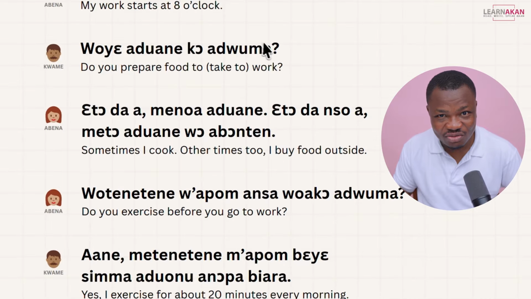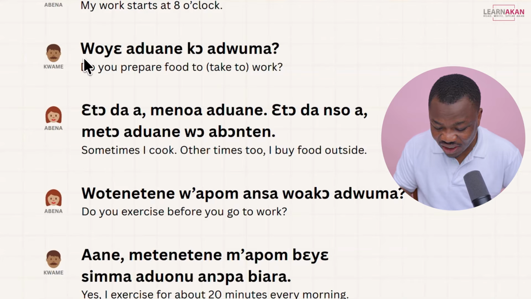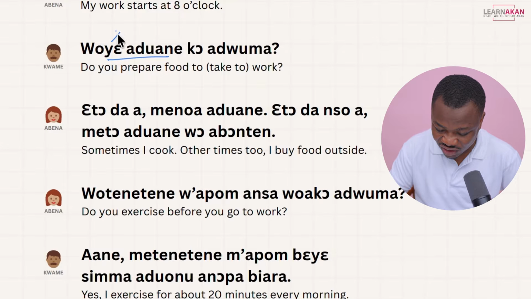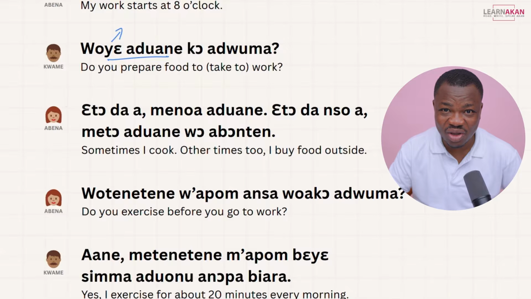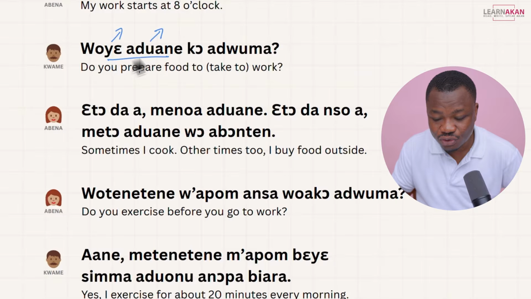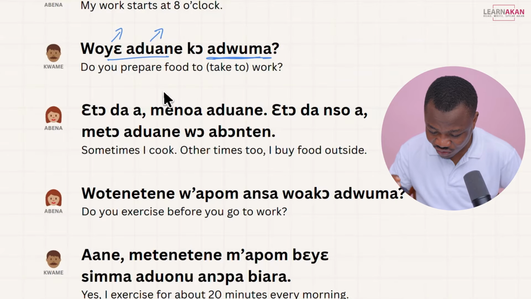Then Kwame asks, Wo aduane ko adwuma? So we have ye aduane, which means to prepare food, to make food. So literally we have ye, which means to make or to prepare in this case, and then we have aduane, which is food. So, wo aduane ko adwuma? Do you prepare food and take it with you to work?